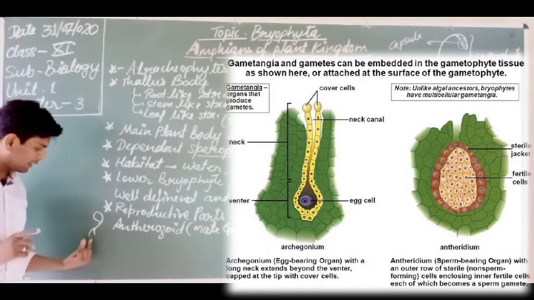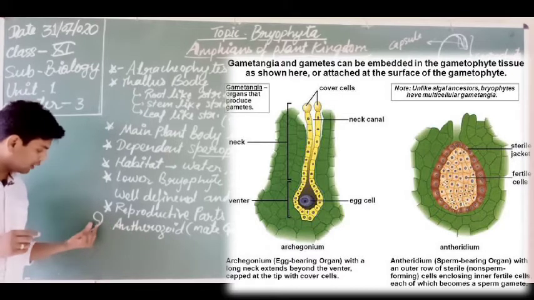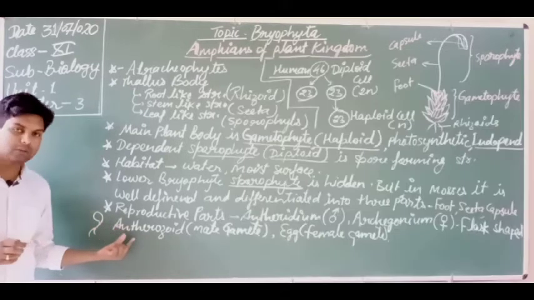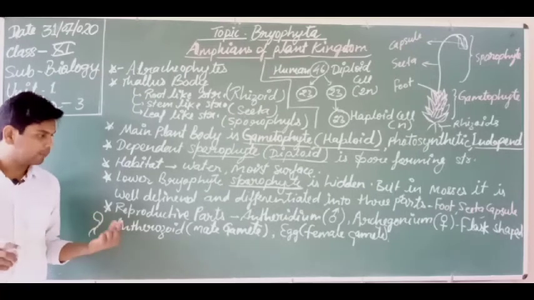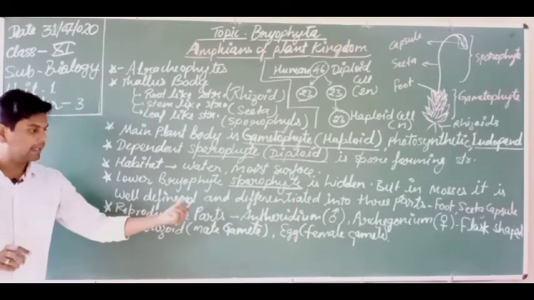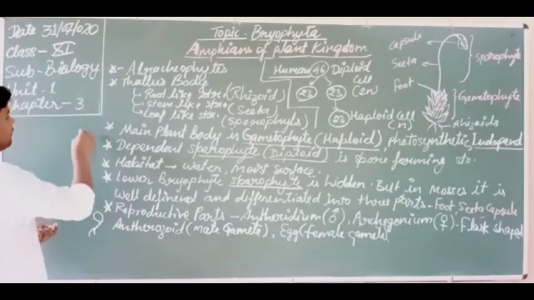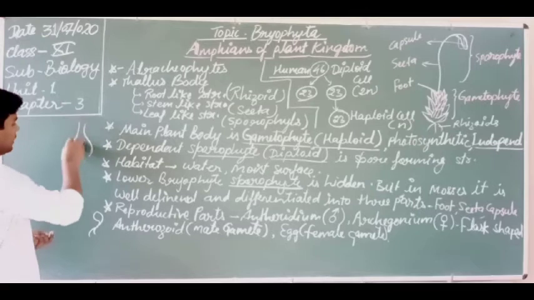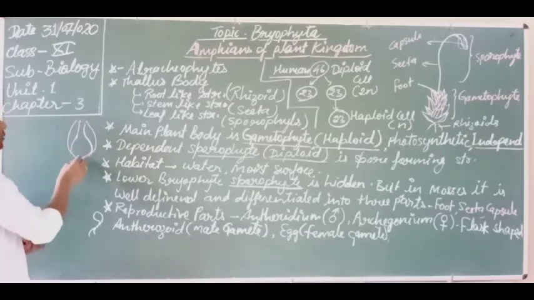Flagella are found on the body surface or at the tail of the antherozoid. That is why it can move. So this is motile, and the egg is non-motile. It is suspended inside the flask shaped archegonia, like this. So here the egg is present.